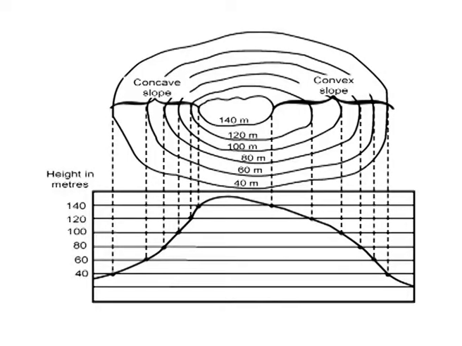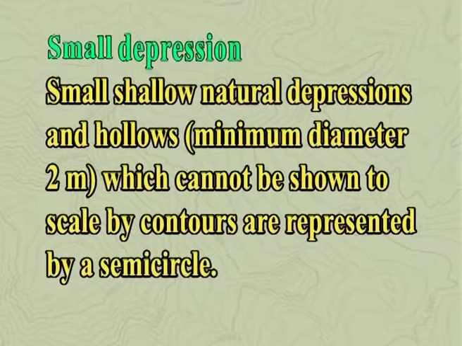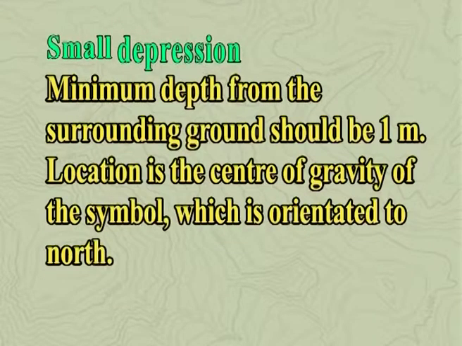Now, let us see the depression. Depressions are shown with contours or form lines and slope lines. Prominent depressions falling between contour lines may be represented by a contour line if the deviation from the actual contour level is less than 25%. Small shallow natural depressions and hollows, that is, minimum diameter 2 meter, which cannot be shown to scale by contours, are represented by a semicircle. Minimum depth from the surrounding ground should be 1 meter.